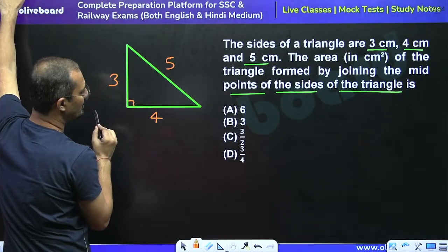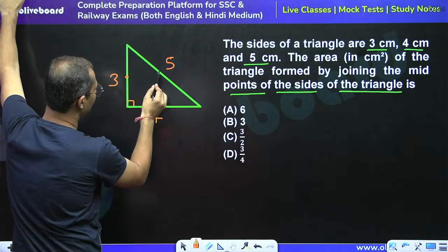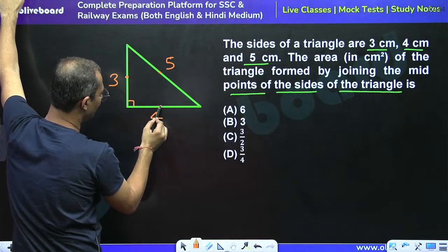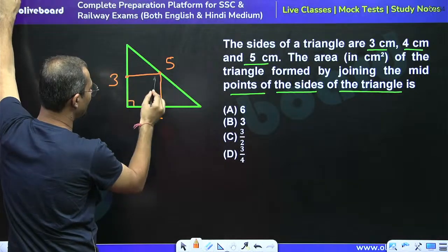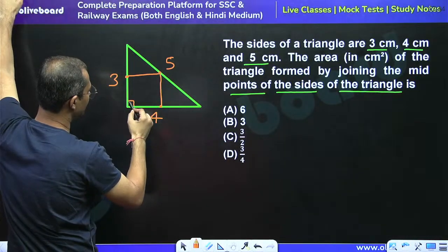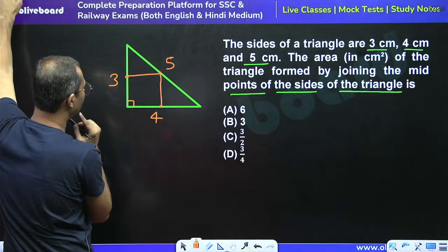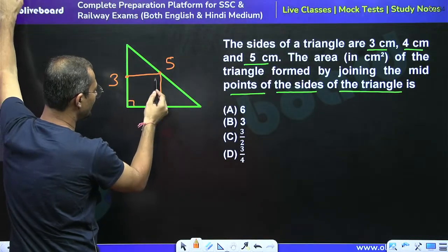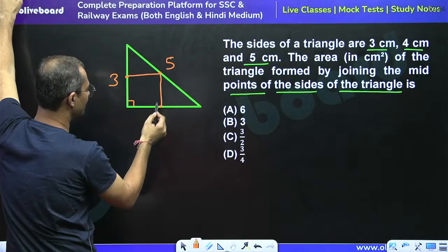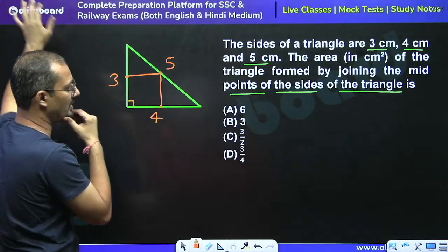So what is the midpoint? Here is the midpoint. When we join the midpoints, the whole triangle is going to be divided in how? Just joining the midpoints, we can say that this is the part.